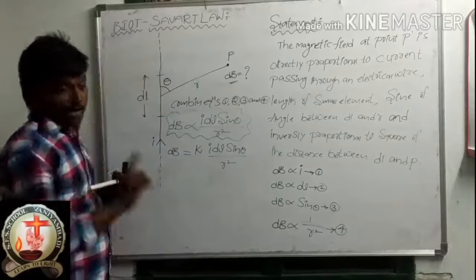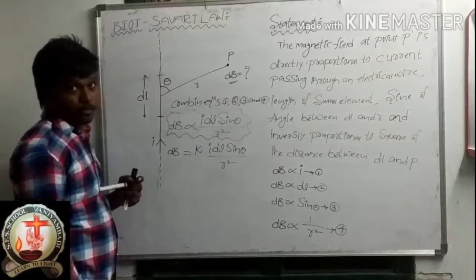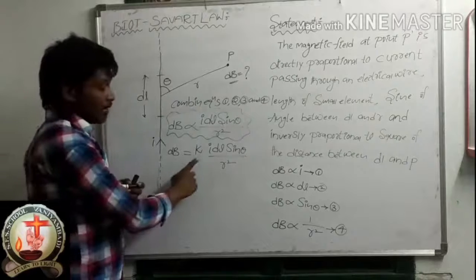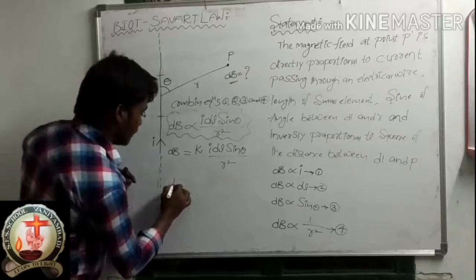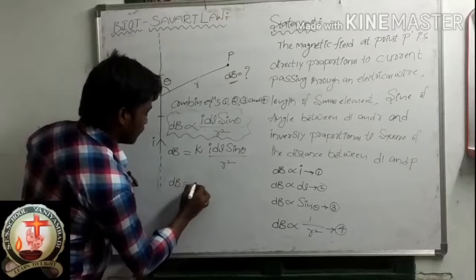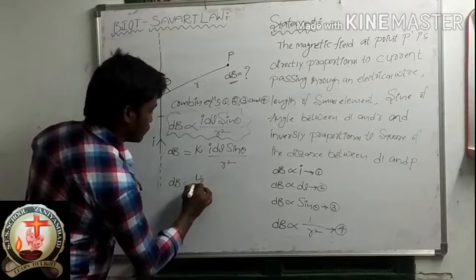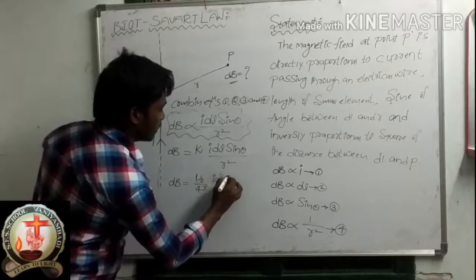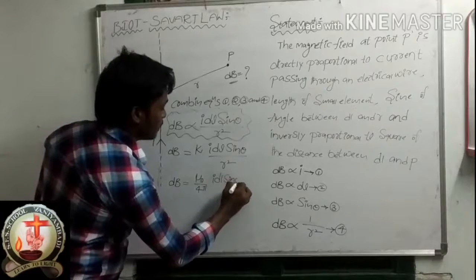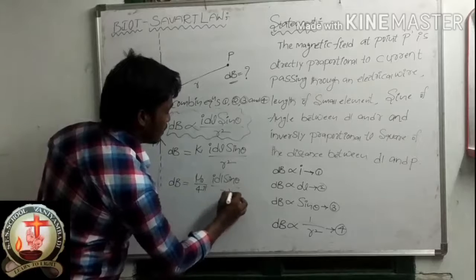I already told you this k value before. What is that? Mu naught by 4 pi. Just write down dB is equal to mu naught by 4 pi I dl sin theta by r square.